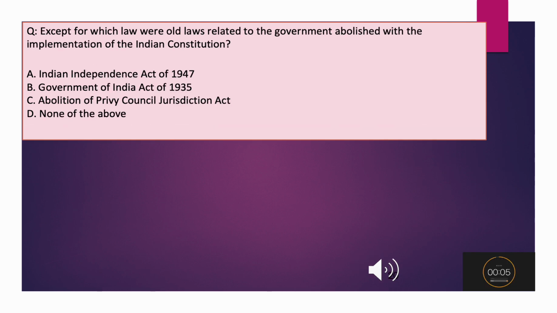Except for which law were old laws related to the government abolished with the implementation of the Indian Constitution? A. Indian Independence Act of 1947. B. Government of India Act of 1935. C. Abolition of Privy Council Jurisdiction Act. D. None of the above.